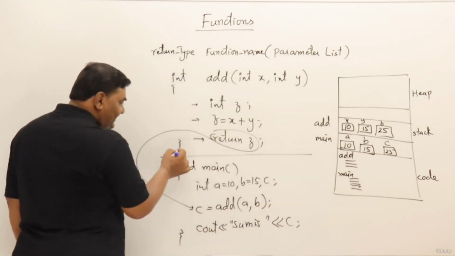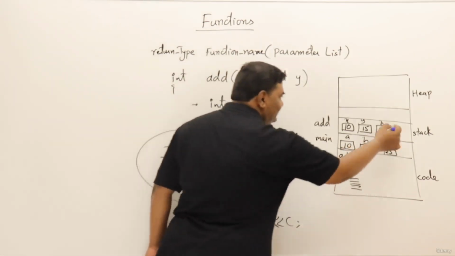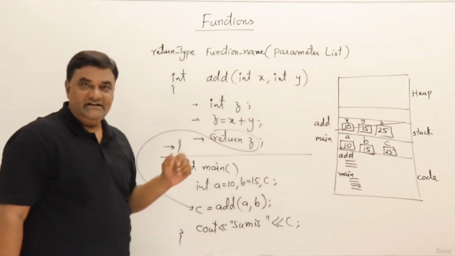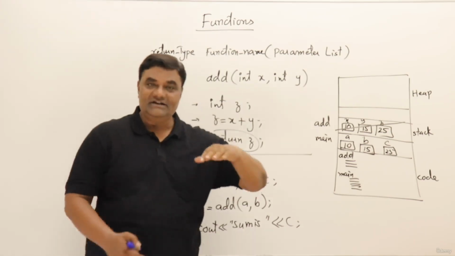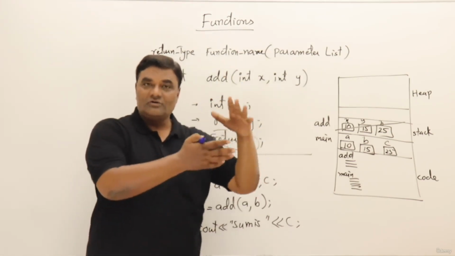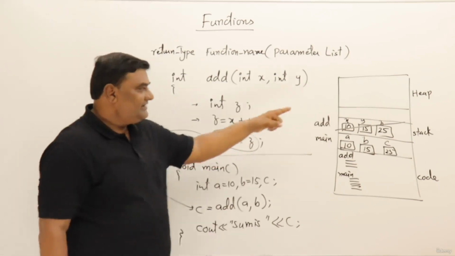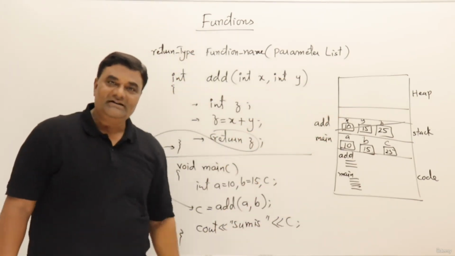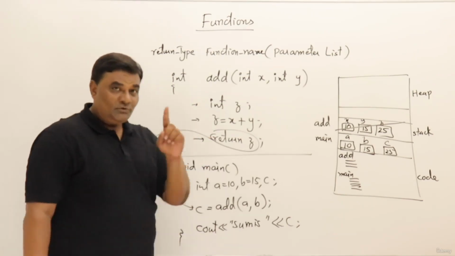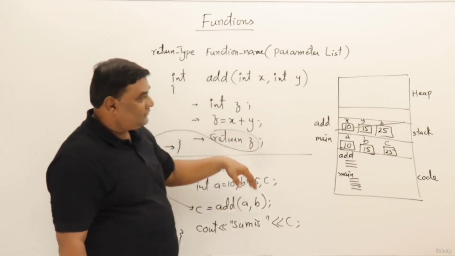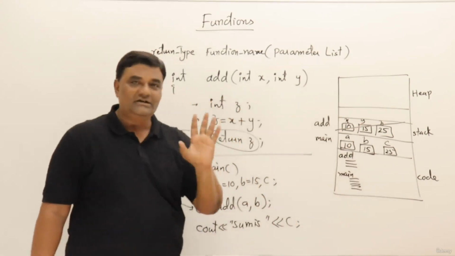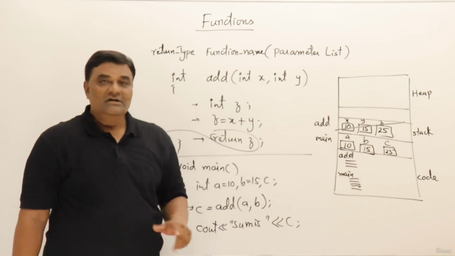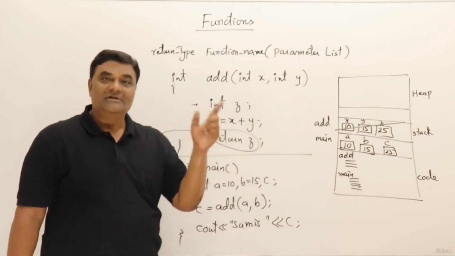And once the function ends, it reaches here. Once the function ends, its memory inside the stack will be removed. So its activation record is deleted. This means whenever a function is called, the memory for all the variables used in that function is created inside the stack, and when the function ends, all that memory will be cleared automatically. And one more important thing, if this function had allocated some memory in heap, that will not be deallocated automatically. The function should release it by saying delete. So if it says new and gets memory in heap, it must be deleted.